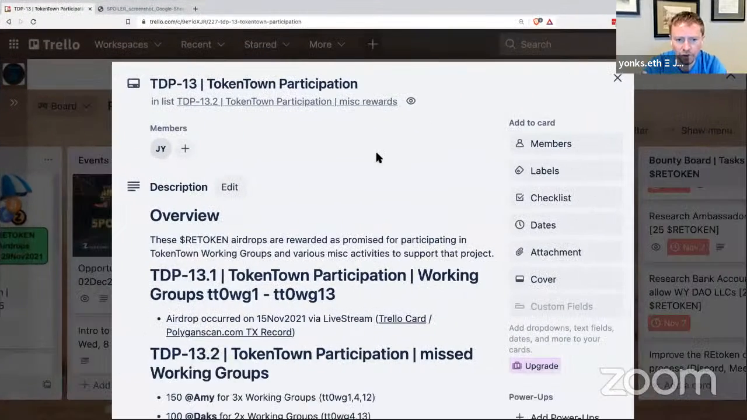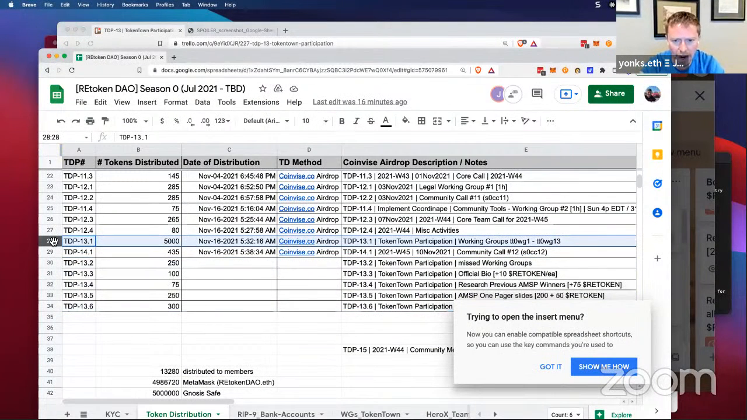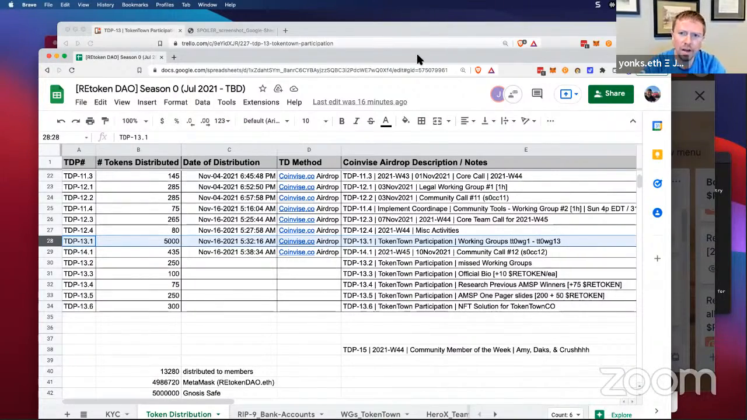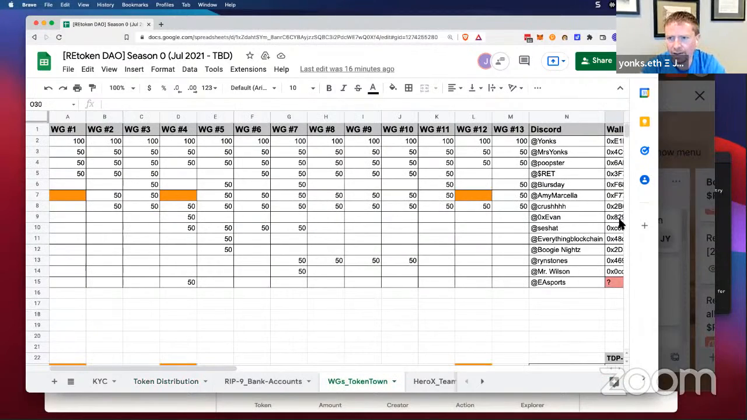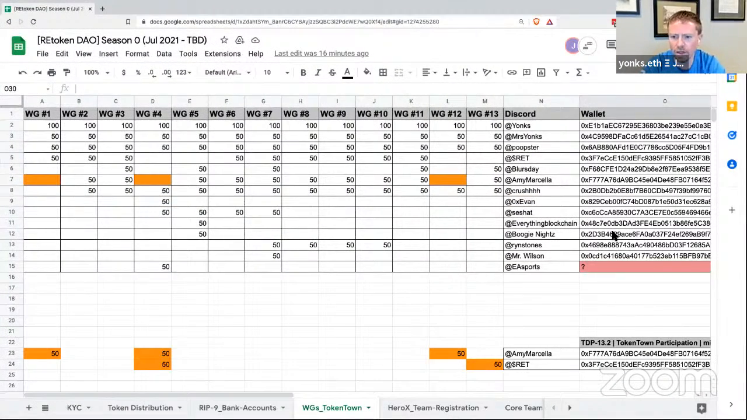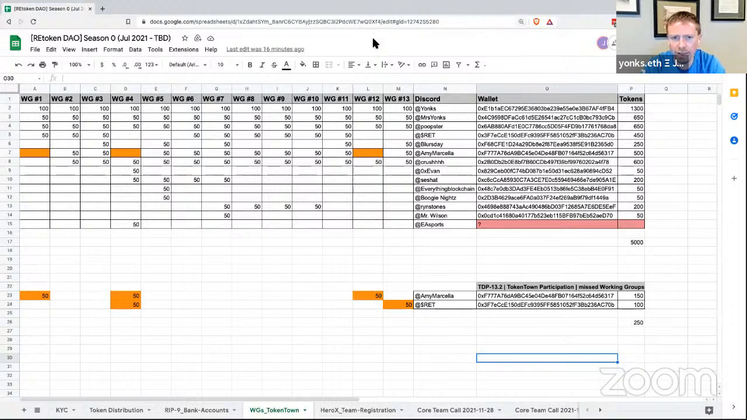And let me make this full screen. So on one of the previous airdrops that we did for Token Town participation, and this is the big one that we did right here, this row item where we did 5,000 REtoken on that particular row item, and that was from all of the working group activity. And here's a larger window of what that looks like here. Let me make it slightly smaller so it fits into the screen. So there's the working group where we did 5,000 in the previous airdrop.